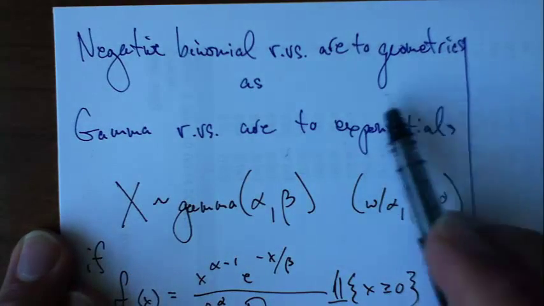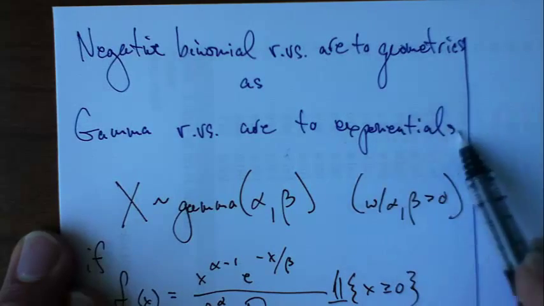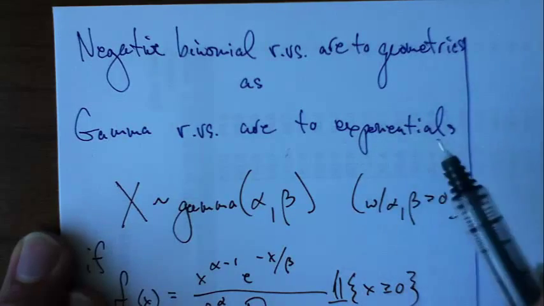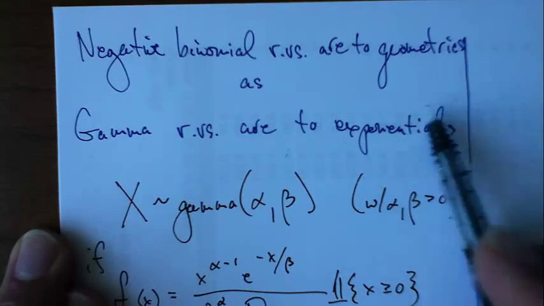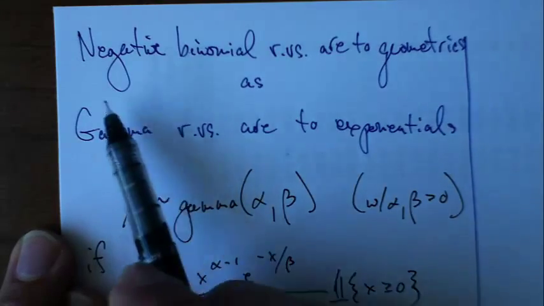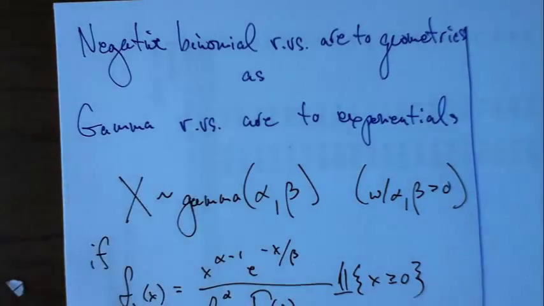So maybe if the times between bus arrivals at a bus stop are exponential random variables, which they're probably not, but if they were, then the time until the 10th bus arrives could be viewed as a gamma random variable. Okay, so that's the connection there.